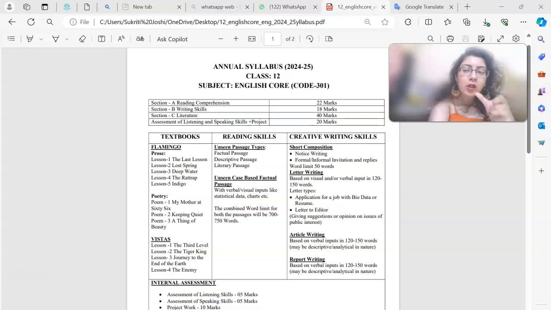You should ideally focus on literature, then move on to section B, and then section A. That should be the sequence, right? That should be the major sequence when we talk about the exam, the final exam, the major board examination. Then you should move on from section C to section B to section A.